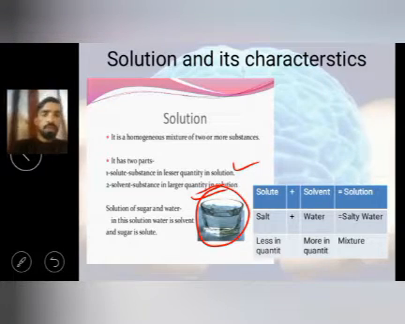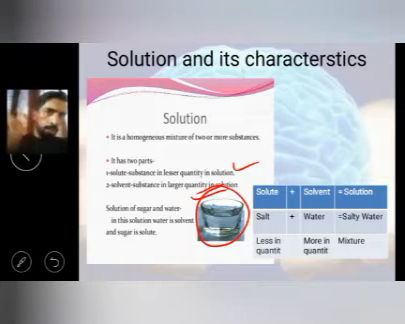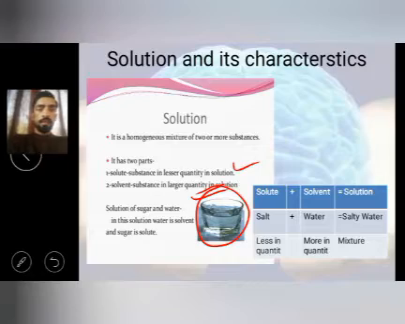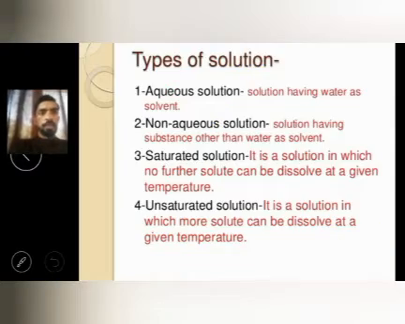So solute plus solvent is solution, and salt plus water is salty water. This is an example. In salty water, the salt is present in less quantity and water is present in larger quantity. So the less quantity salt is known as solute, and the larger quantity water is known as solvent. Okay. So after this, we studied true solution properties.